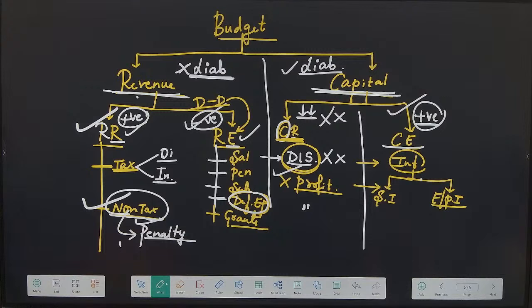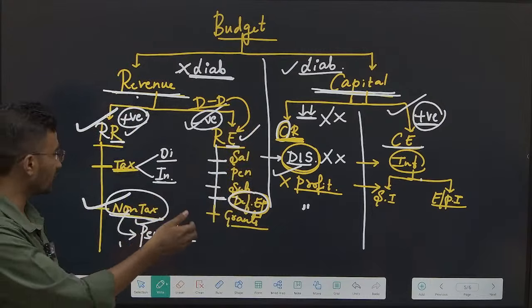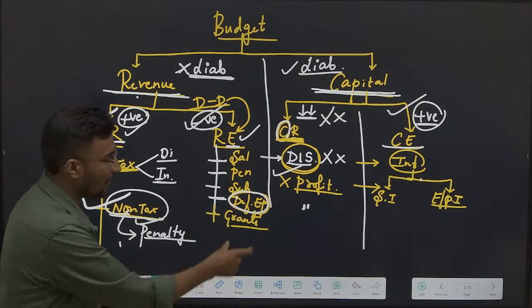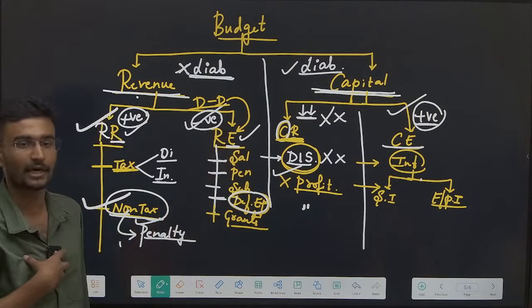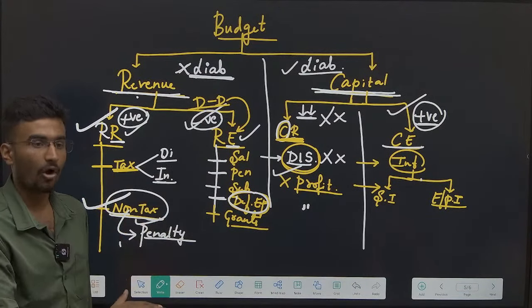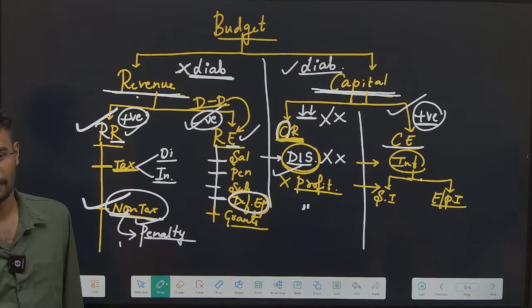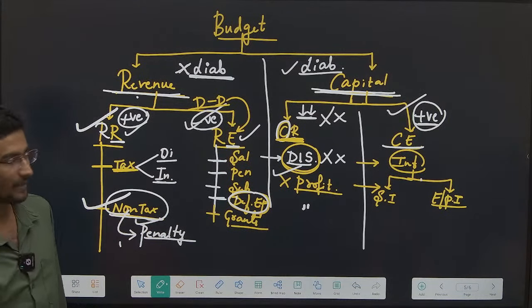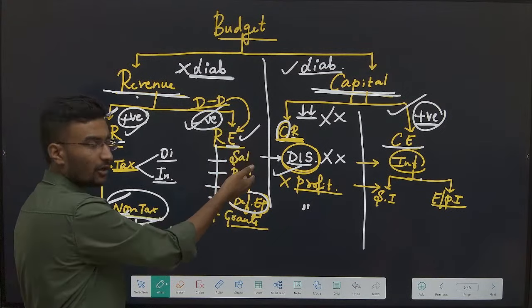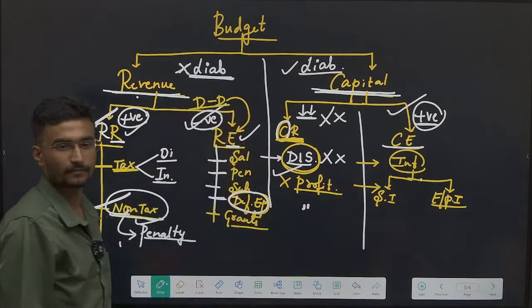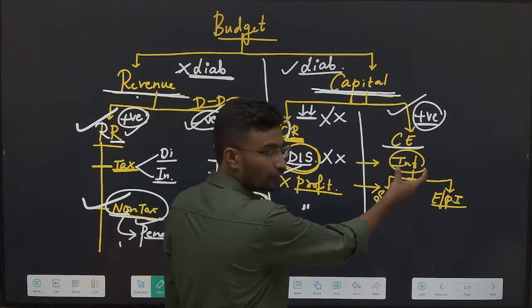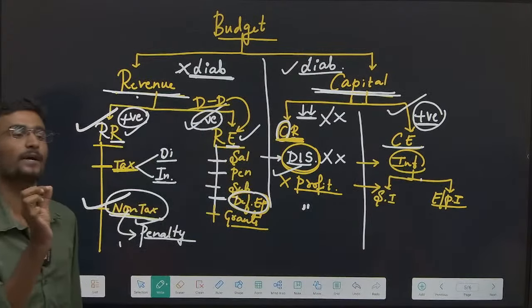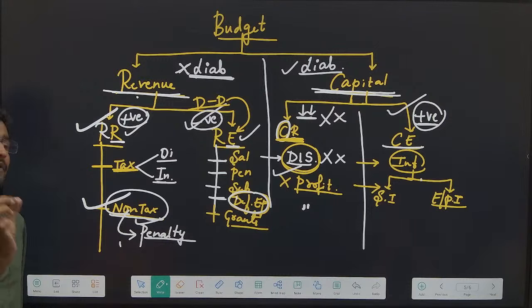Next one, grants given to states: revenue expenditure. Now I have given grants to the states. It comes under revenue expenditure for the central government. But after giving these grants to the state government, think: will Karnataka waste this, or will they use it for some capital generation? They can do either. They can use it for revenue expenditure, or they can use it for infrastructure also. At least some percentage they'll use for infrastructure, and that percentage we call effective revenue deficit.